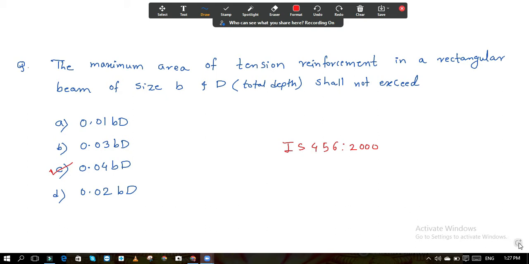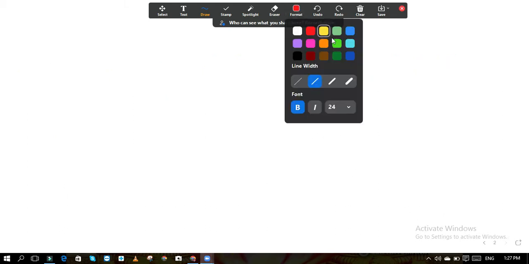Now we will move to the next question. This is also based on the IS code. See, for the competitive examinations, you must know all the standard things which are given in the IS code.